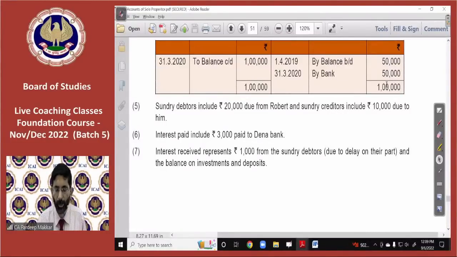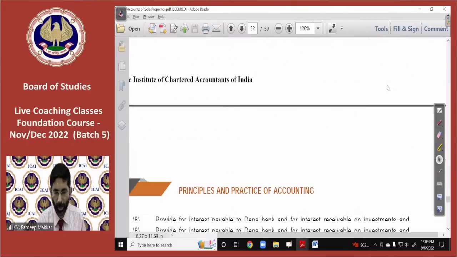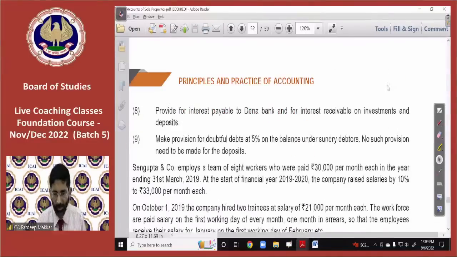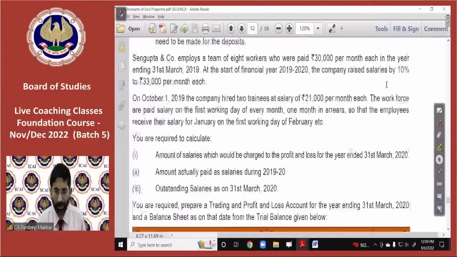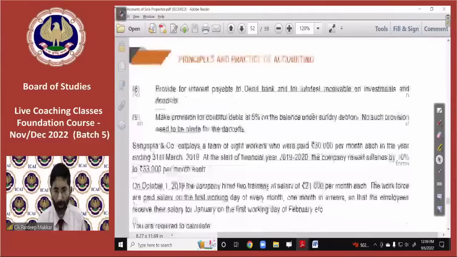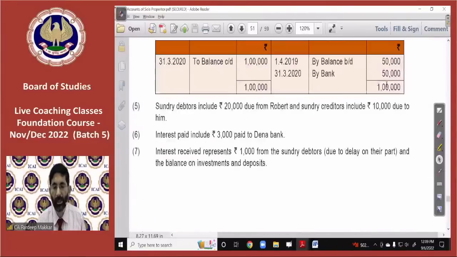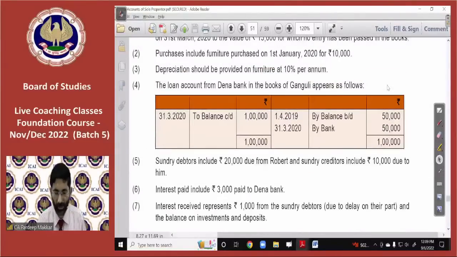So interest paid includes 3,000. It's okay, there's no problem at all. Nothing is to be done for interest because 3,000 is the actual interest and we have paid only 3,000. The remaining 1,500 is some other interest which you have paid. There's no worry for that. So it is not a problem.